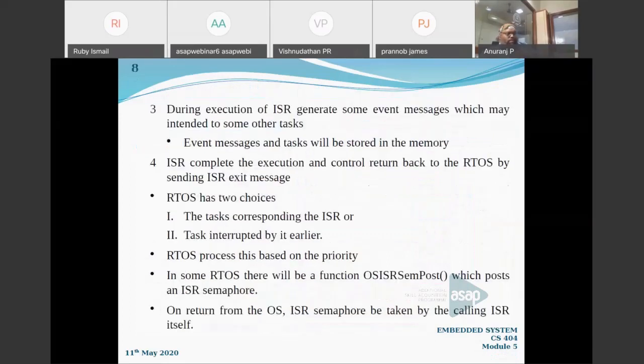Now, in real time, the RTOS has 2 choices. First, it will execute the task corresponding to the ISR.